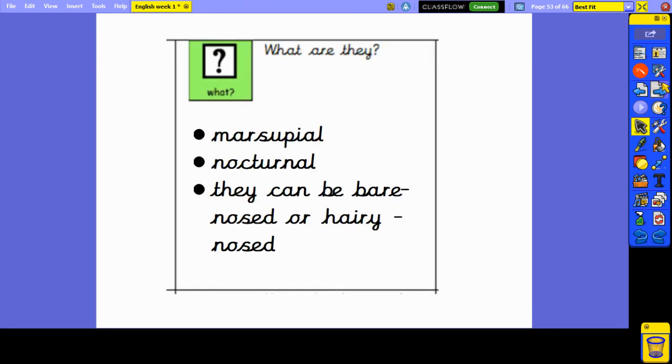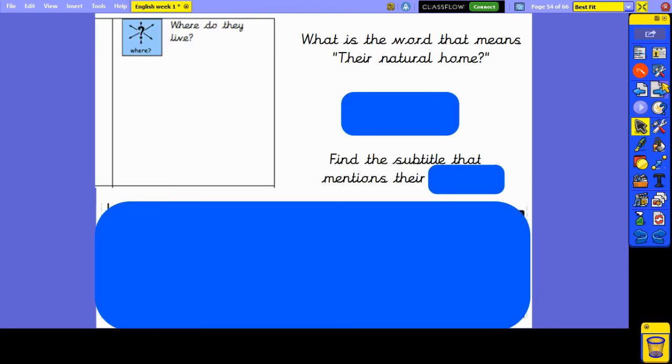Next question. Next box says, where do they live? Now, there isn't a subtitle that says, where do they live? We need one of our new words. Can you remember what is the word that means their natural home?